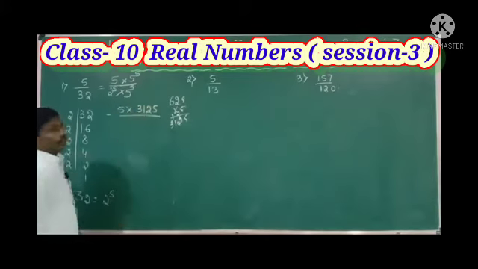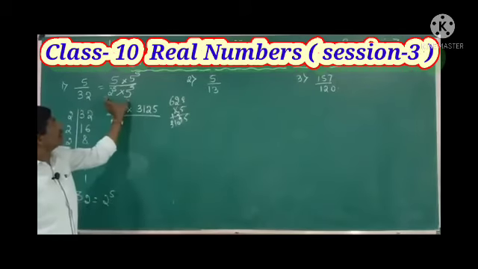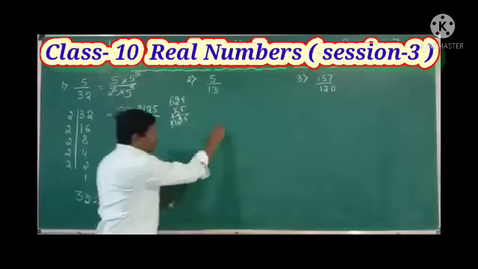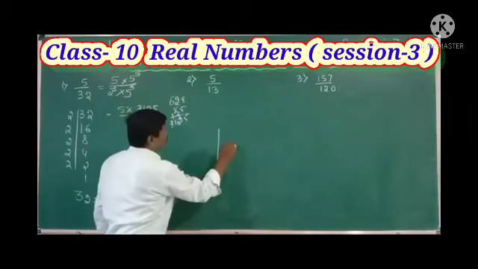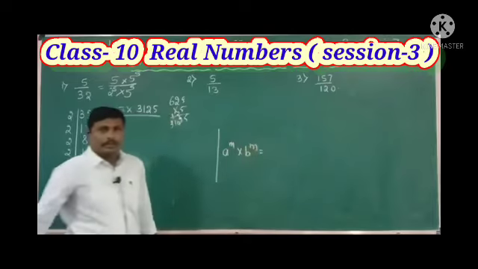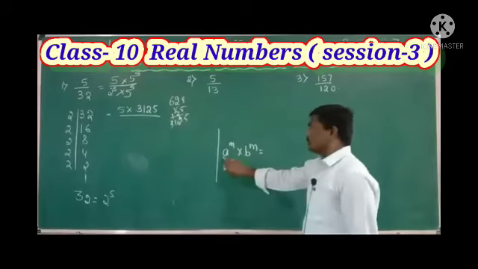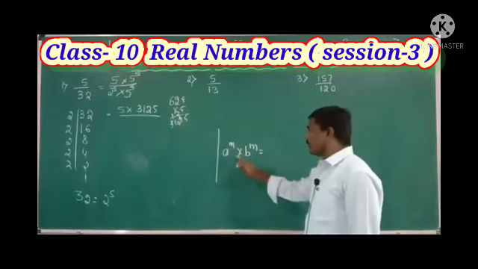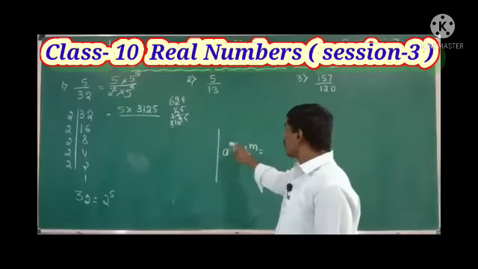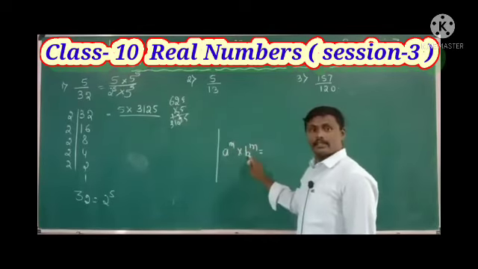Now just see the bases here, the bases are different. It is in the form of a raised to m into b raised to m. What is that formula? When the bases are different with the same powers, here the powers are the same with different bases, right?